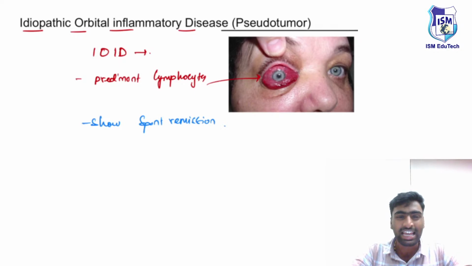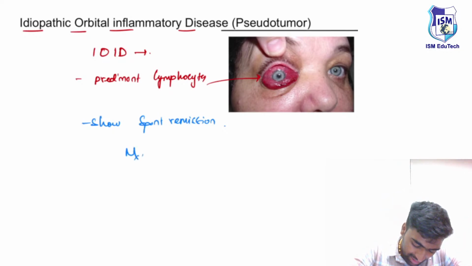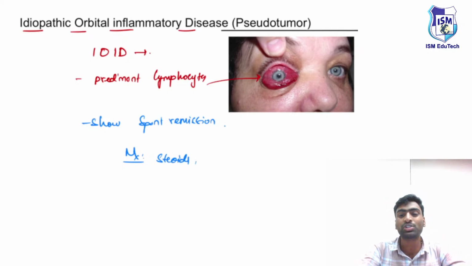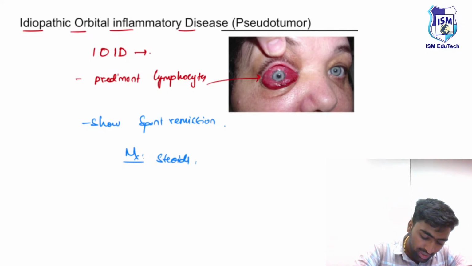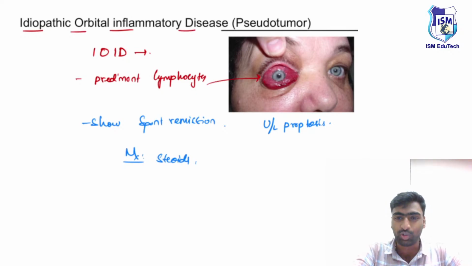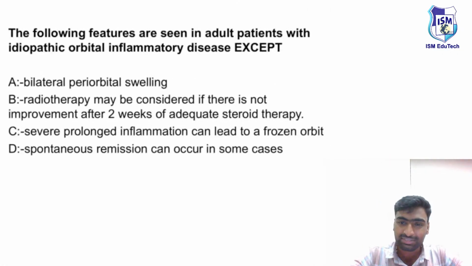Since it's an inflammatory condition, in management we can try some steroids, and some low dose radiotherapy also we can try. Just remember it will be associated with unilateral proptosis. You can see the unilateral proptosis, and it's like a tumor, but it's actually a pseudo tumor, a chronic inflammation that will regress spontaneously. Just a minute. With this understanding, answer the next question in your mind.